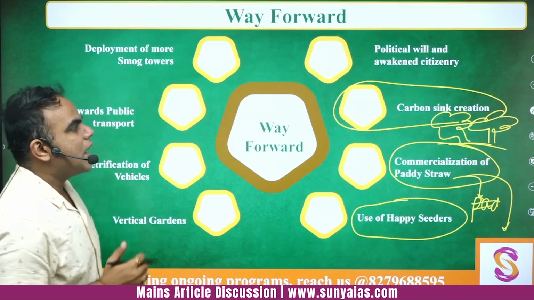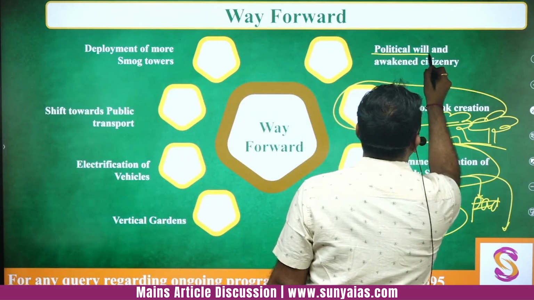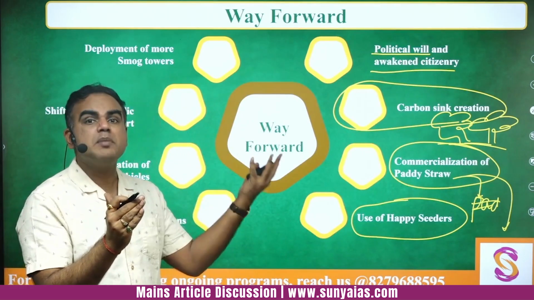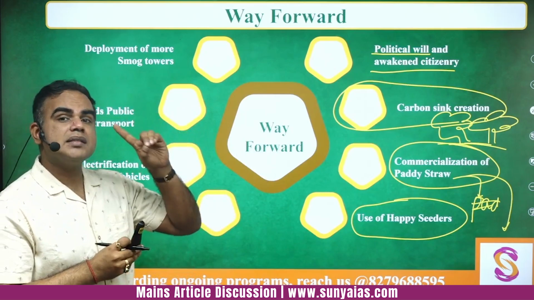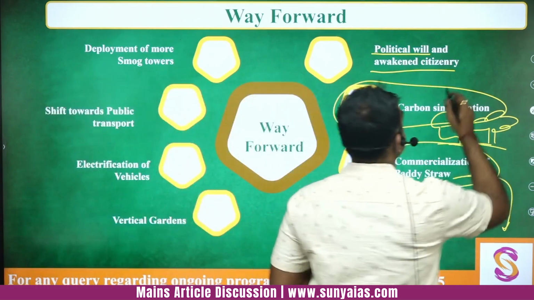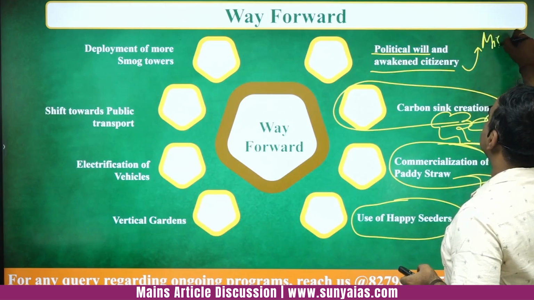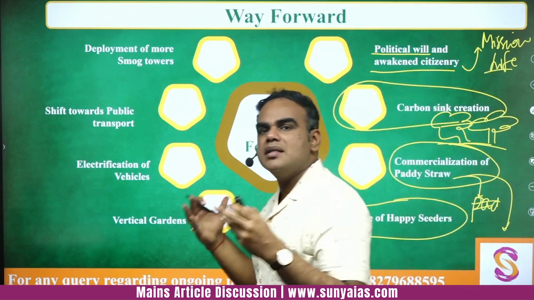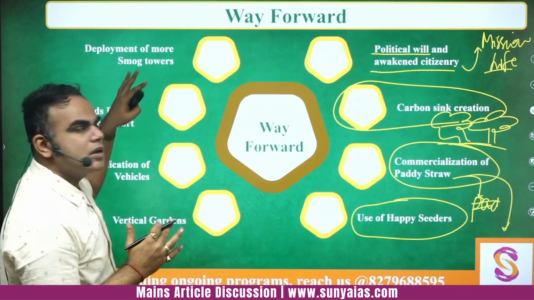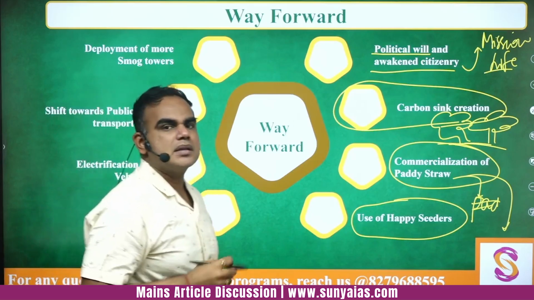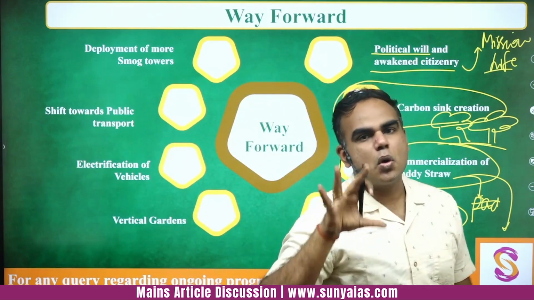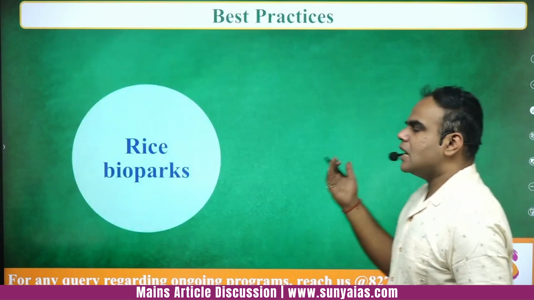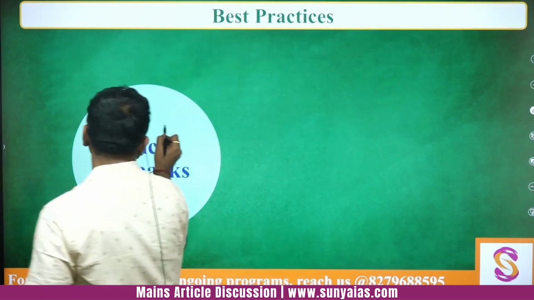And ultimately, very important is to have political will. Parties across the political spectrum have to come together because this is a common problem. And an awakened citizenry. The moment I talk about individual actions, you can link it to, for example, Mission LiFE, that an aware or awakened citizenry can make this happen in a better manner. So these are a lot of solutions which can help solve the worsening air quality and the air pollution in Delhi. So that is one.